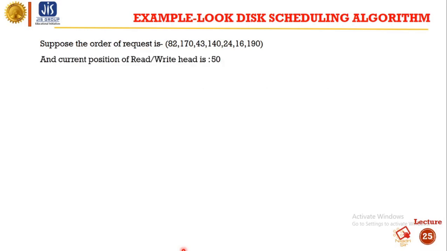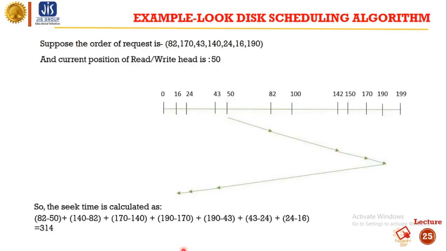So the head movements are: from 50 we have visited 82, so the head movement is 82 minus 50. From 82 we have visited 140, so head movements are 140 minus 82. From 140 we have visited 170, so the head movement is 170 minus 140. Okay, so this is how the LOOK disk scheduling algorithm works.